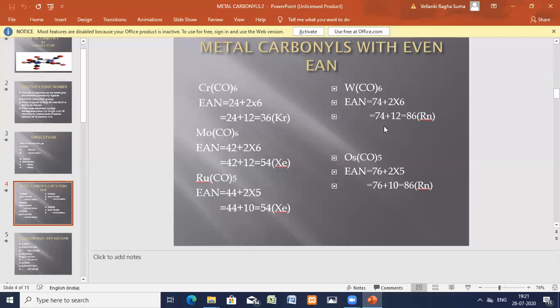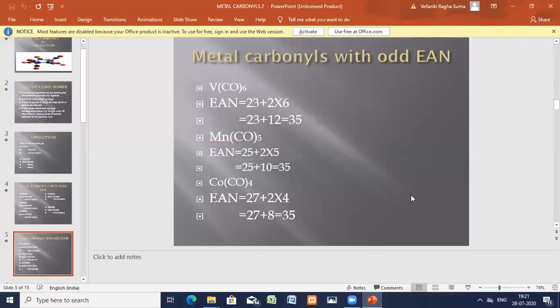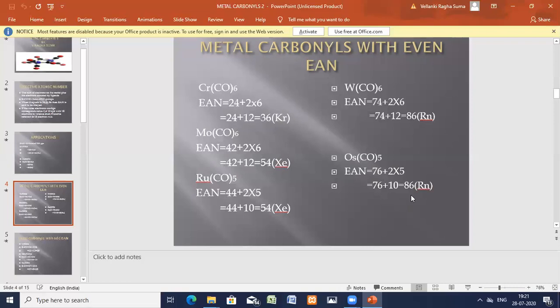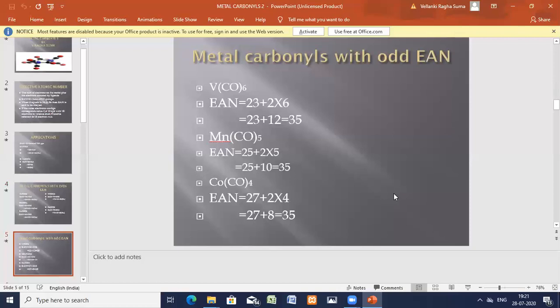Radon configuration. Now we'll see osmium pentacarbonyl. So osmium, it is 76, 5 into 2, 10, 76 plus 10, it is equal to 86. Okay, so osmium atomic number, number of carbonyls are 5, 5 into 2, 10. It is 86 atomic number. Okay, so therefore, almost all these mononuclear carbonyls are having the stable configuration because they have achieved effective atomic number, which is equal to the nearest inert gas configuration.